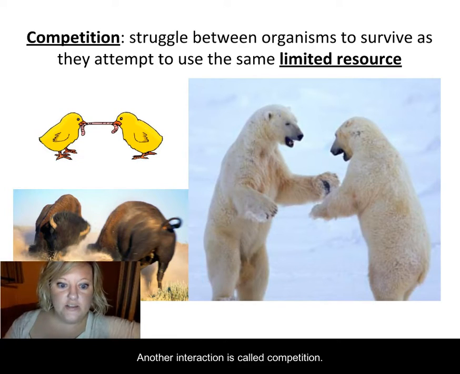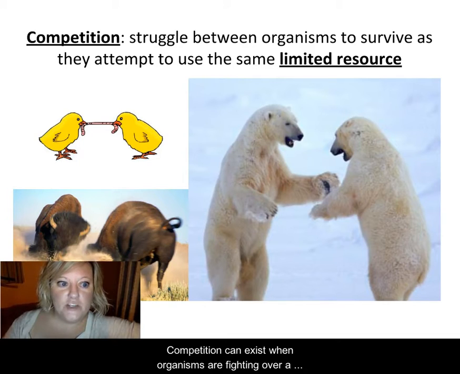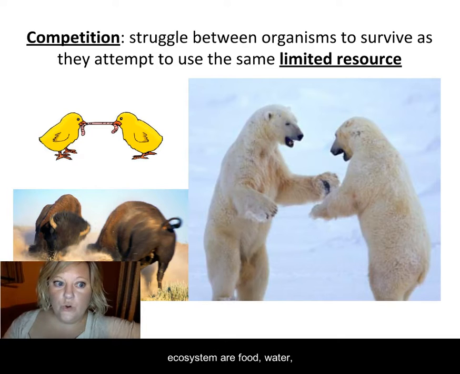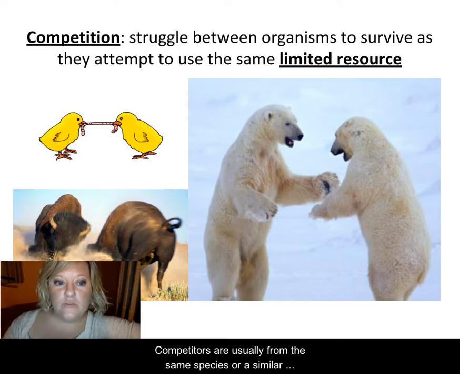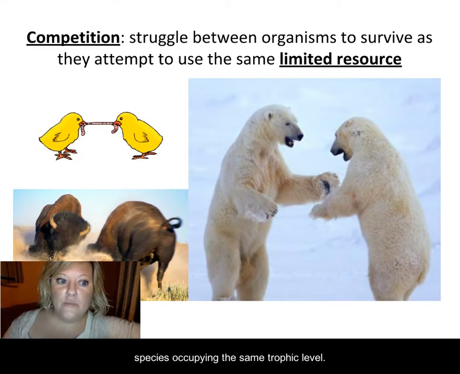Another interaction is called competition. Competition can exist when organisms are fighting over a limited resource. This could be many things. Some examples of resources that can be limited in an ecosystem are food, water, space, and mates. Competitors are usually from the same species, or a similar species occupying the same trophic level.